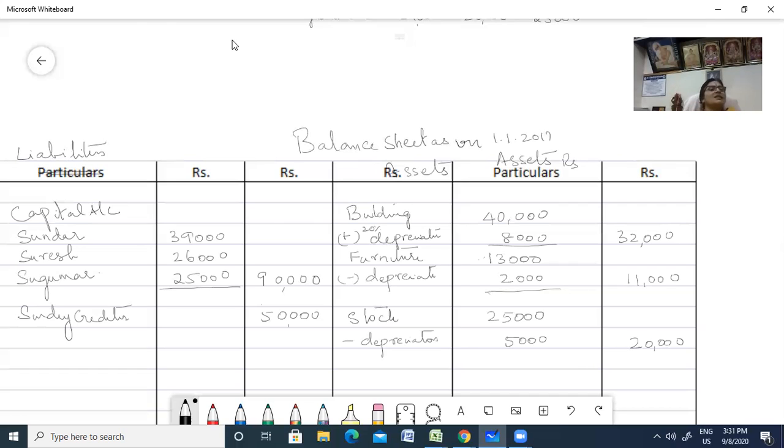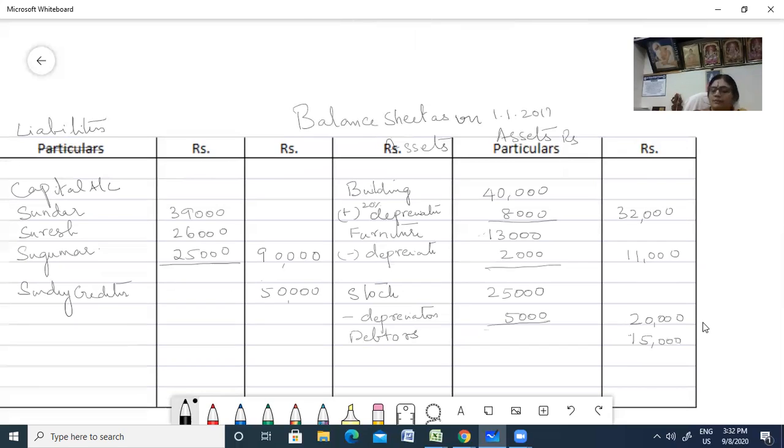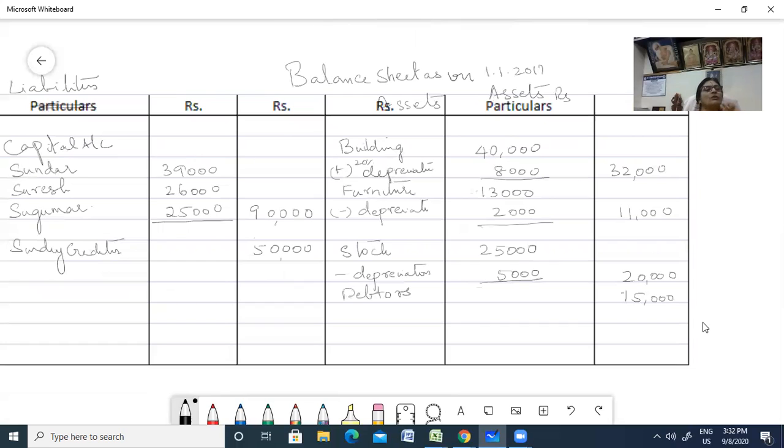Now after stock, what was the next thing? You had debtors. Yeah, debtors. Let us draw a line here. Okay. Now debtors. Okay, what about the debtors? 15,000. Absolutely no adjustment there. 15,000. Okay, let me take the screen little further up. Debtors. Then you have your bills receivable there in the balance sheet. Bills receivable. I hope I have not left anything. So bills receivable is 14,000.